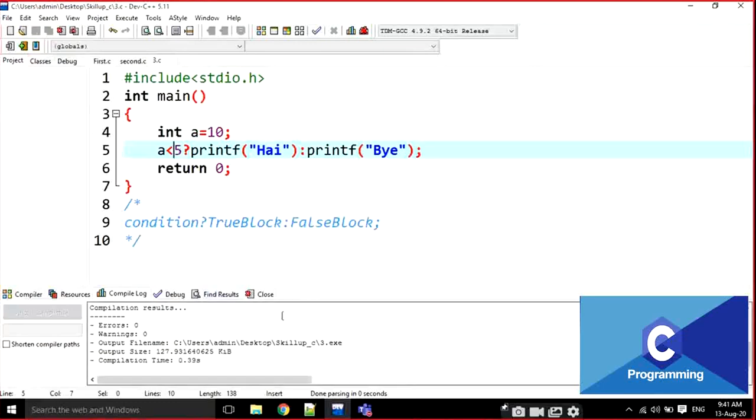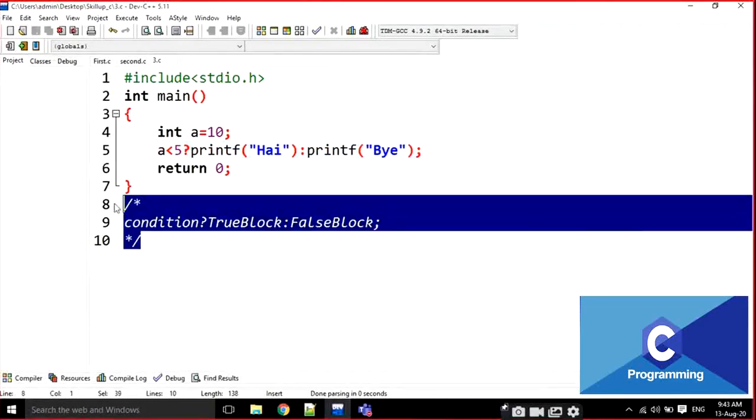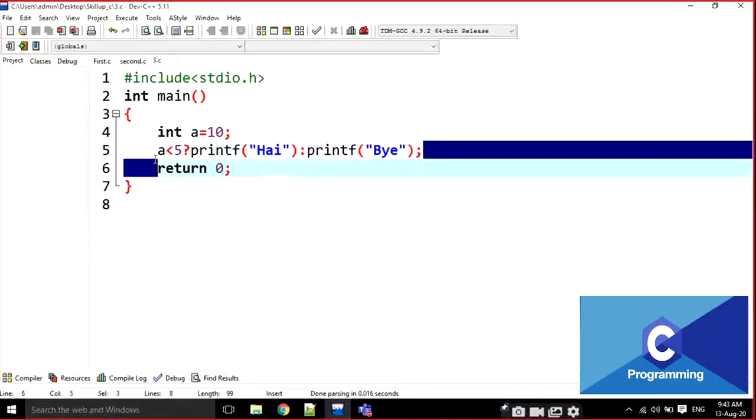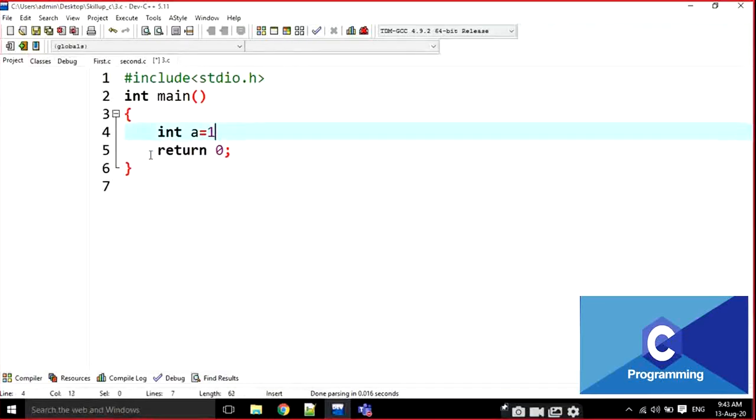Just note down, everyone. This is the syntax and this is the example. Yesterday I left the bitwise operators, right? Now I am going to cover how the bitwise operators work.